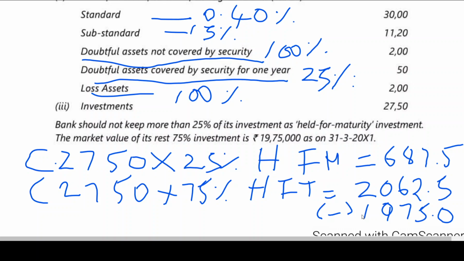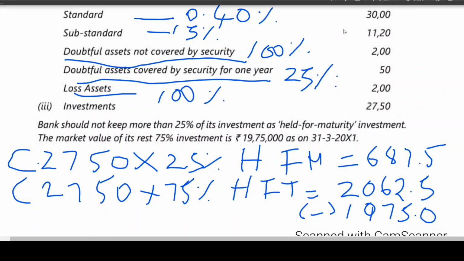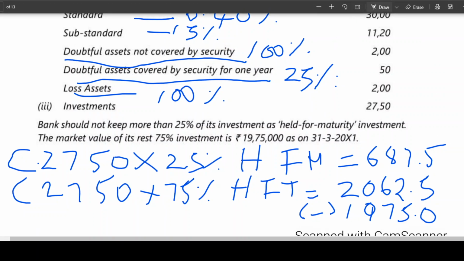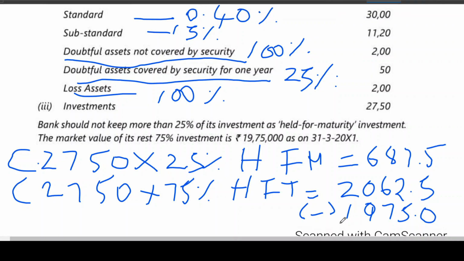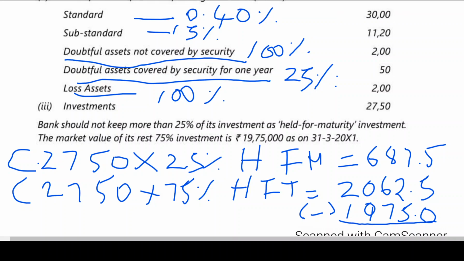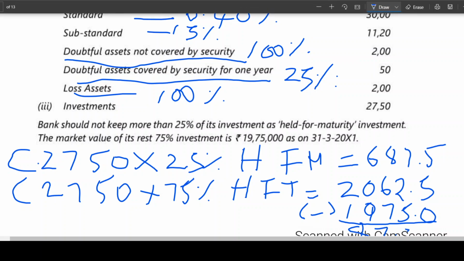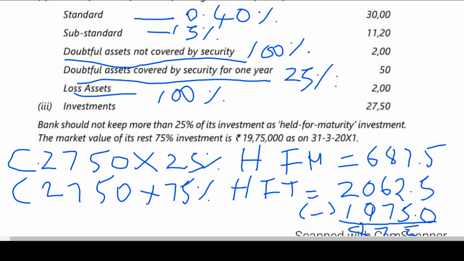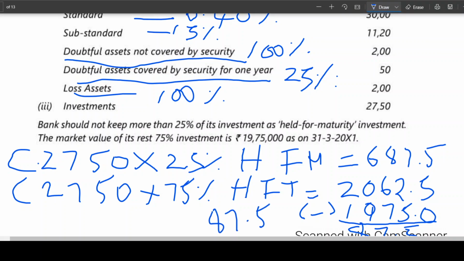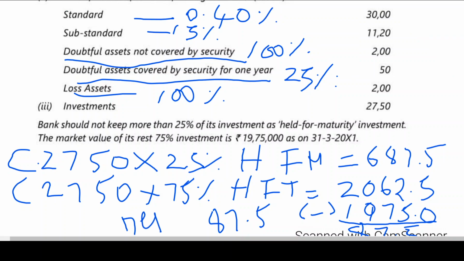Now if you want to continue here, you can see 87.5 is depreciation on current investment.